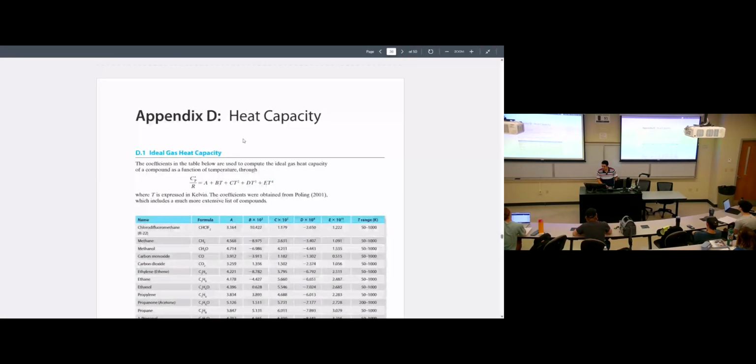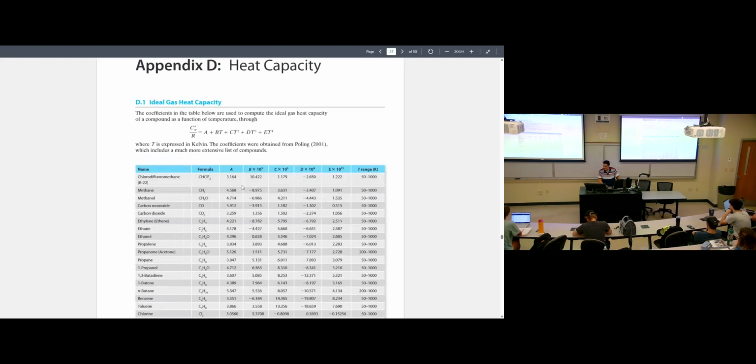Then we have Appendix D. Appendix D is for heat capacity. This appendix tells you that if you need an equation to calculate Cp, the heat capacity at constant pressure, then Cp divided by R is A plus BT plus CT squared plus DT cubed plus ET to the power 4. A, B, C, D, E are parameters, and you can get them from this table. These parameters are specific for each substance.